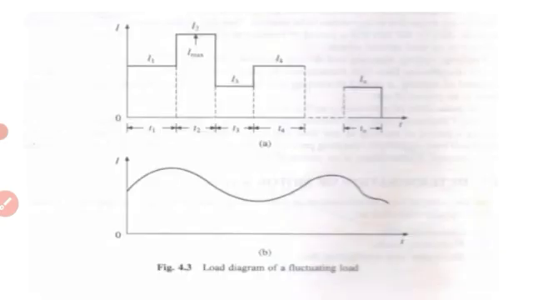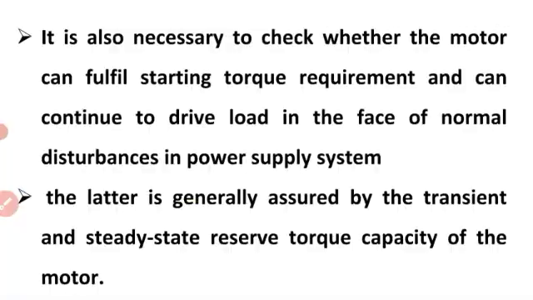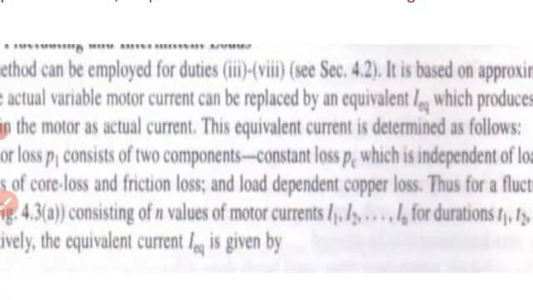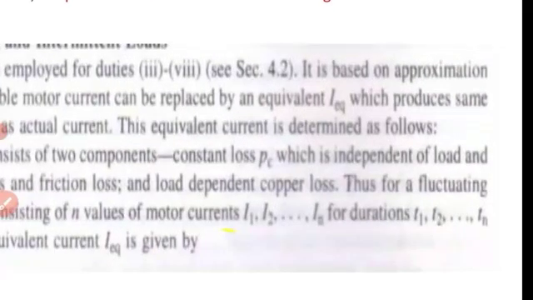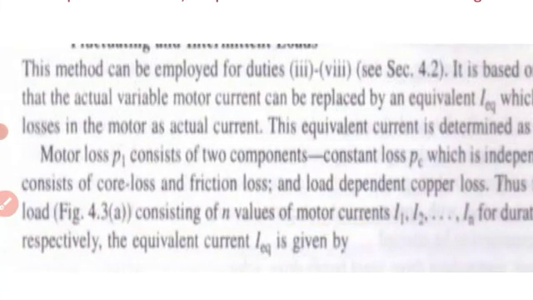Now we know the loss is I square R loss. The total loss P1 consists of two components: constant loss PC, which is independent of load, and load dependent loss, the I square R loss, which is the copper loss.